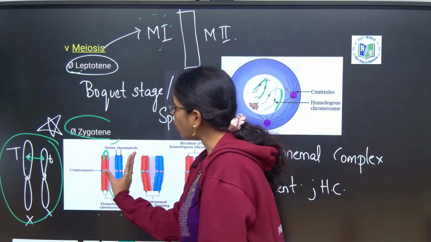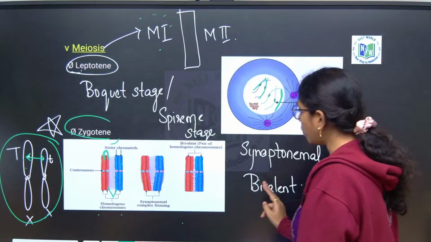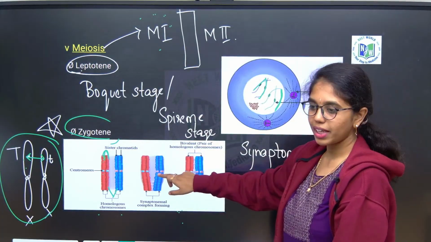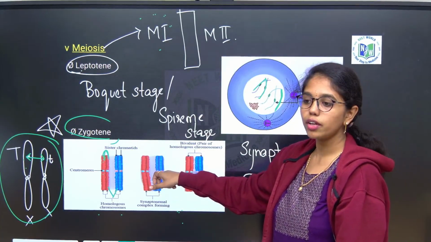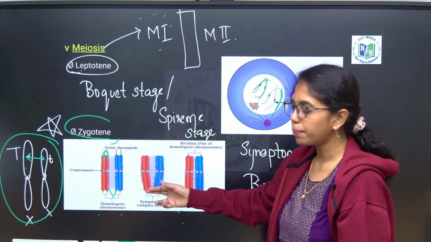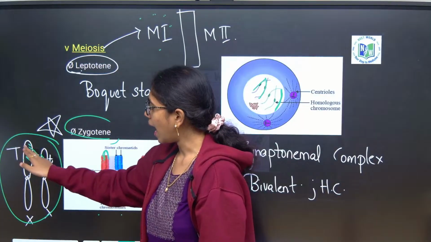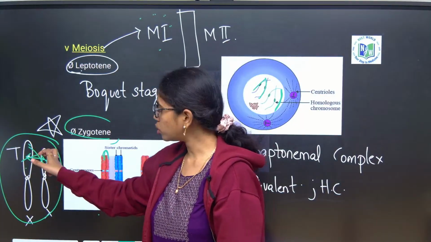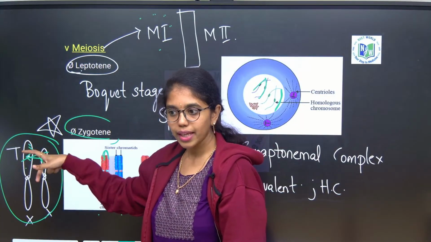Fine. So, homologous chromosomes coming together will form what? Synaptonemal complex like this. If they come together, in the next stage they can recombine. How is recombination happening? Exchange between the alleles. Those 2 alleles which belong to one trait come close together.